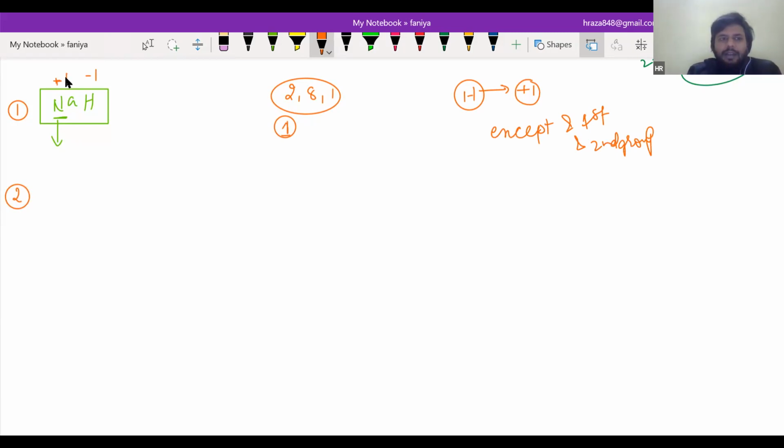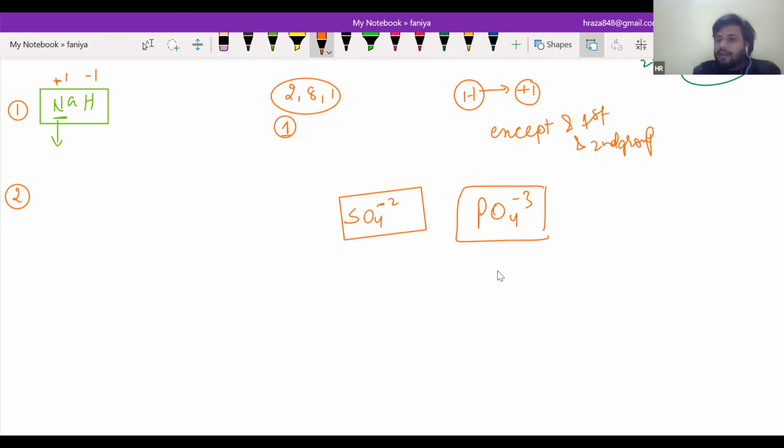Basically, this is very important to note that it's not necessary that it will lose or gain. It is necessary to know which one is electronegative and which one is electropositive, because in most cases, like SO4 -2 or PO4 -3, it's all non-metals.